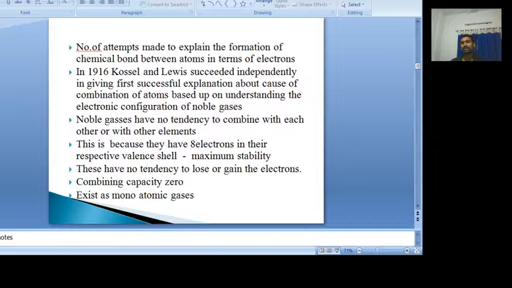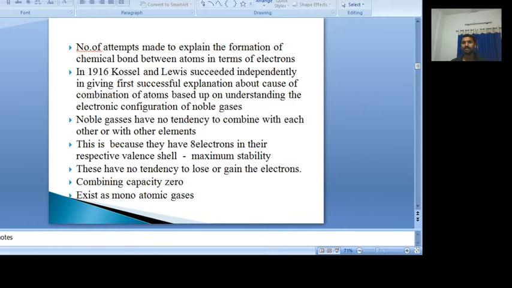To answer these questions, different theories were proposed by different scientists, who were trying to explain how a chemical bond forms between two atoms or more in terms of electrons. Because we know very well that an atom consists of electrons. Some electrons are present in the inner shell, some in the outer shell.